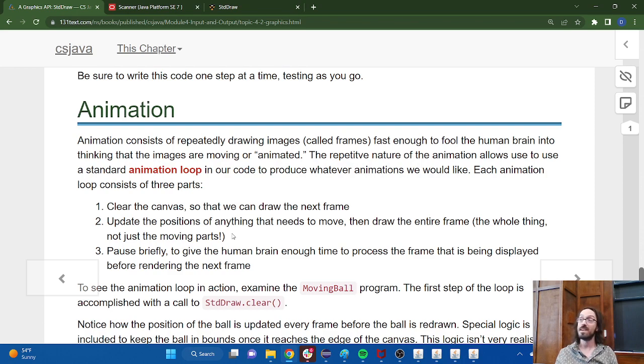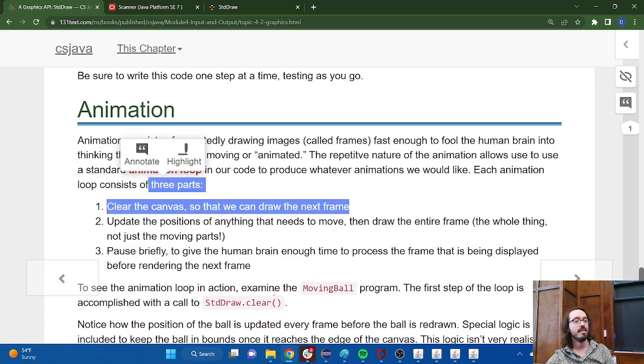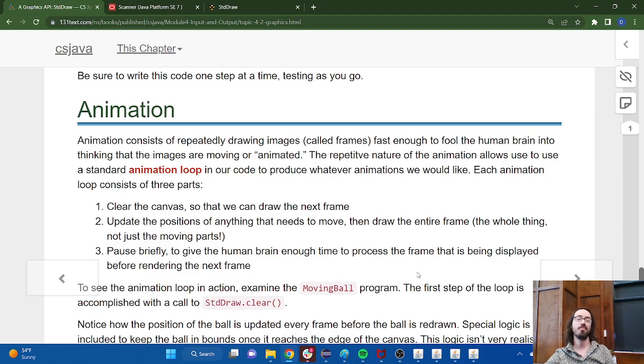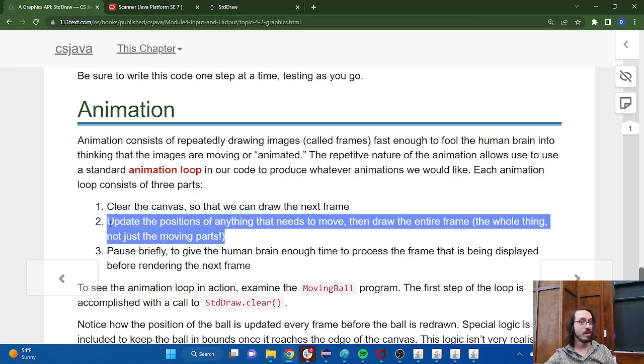Computers are fast. If we tell the computer to draw frames as fast as it can, it's too fast for our slow human brains to comprehend. We have to tell the computer to give a little bit of time for each frame so that our eyeballs can see it and then those signals can travel up into our brain and be processed, right? That's for us. The good news is that step 1 and step 3 are usually pretty simple. Step 2, however, is almost always going to be the most complicated one to deal with.